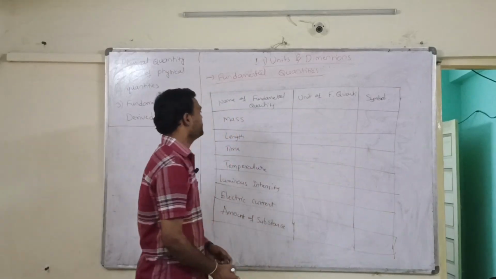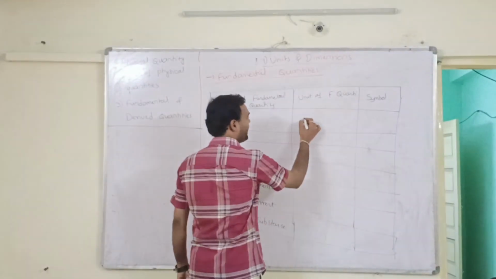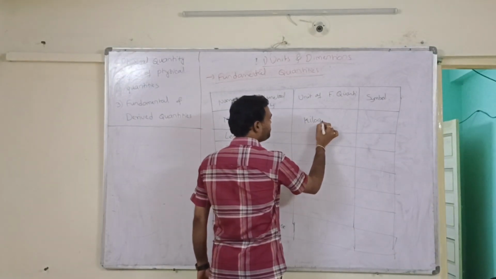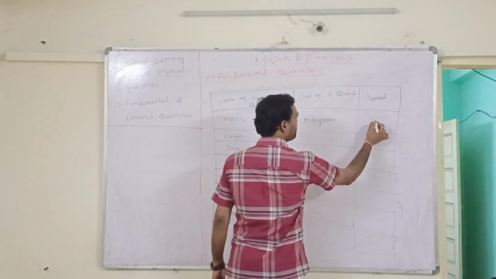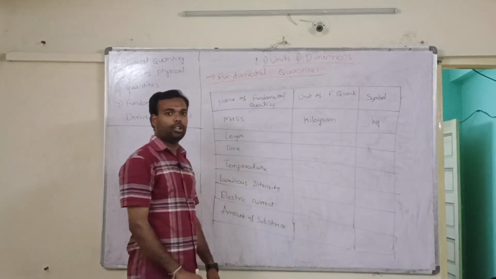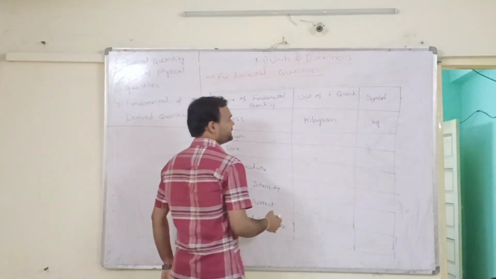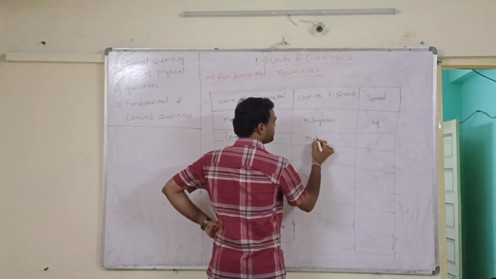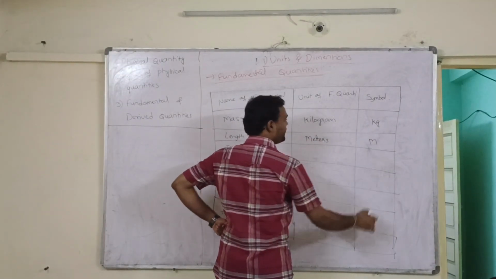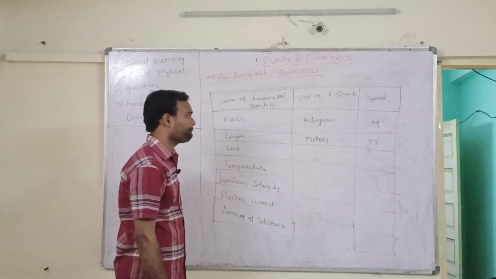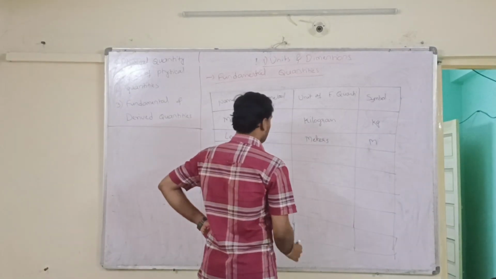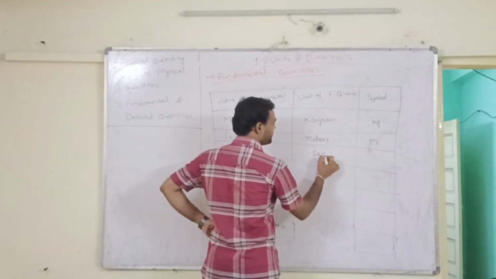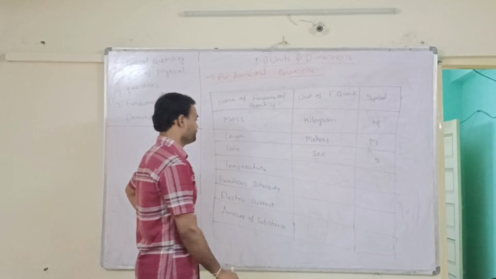See here, mass has the unit kilogram and its symbol is kg. Then the next one, length. Length is meters, in terms of m. And time, seconds, we can represent with s.